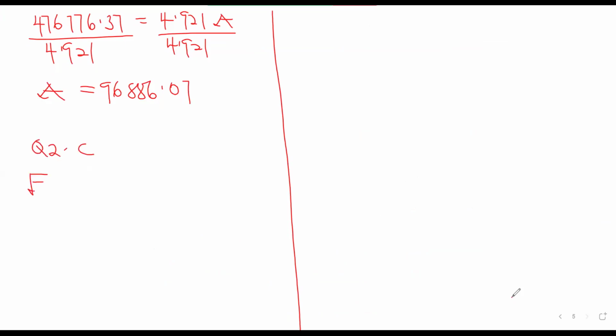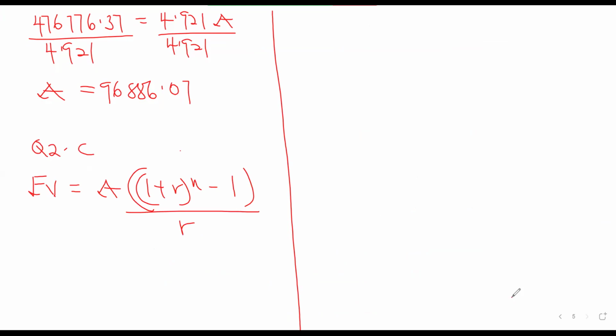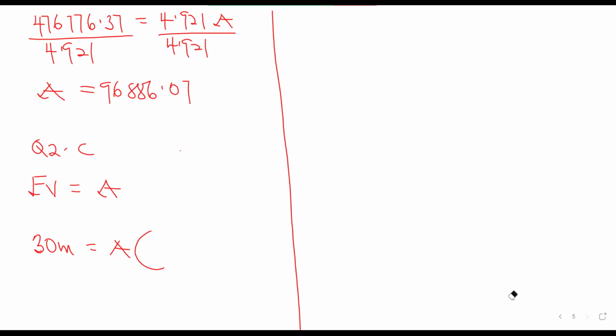We have our future value. This is our annuity, an ordinary annuity. So the future value is A times 1 plus R exponent n minus 1, divided by R, and we have 30 million over here as our future value. Sorry, we need to modify this formula very well because that is the annual one.